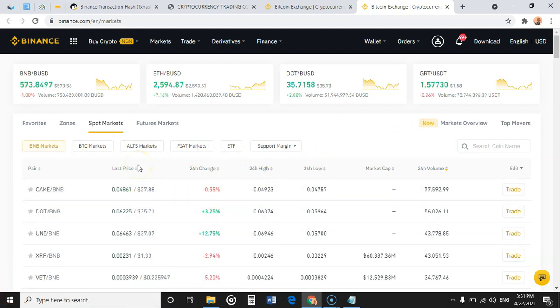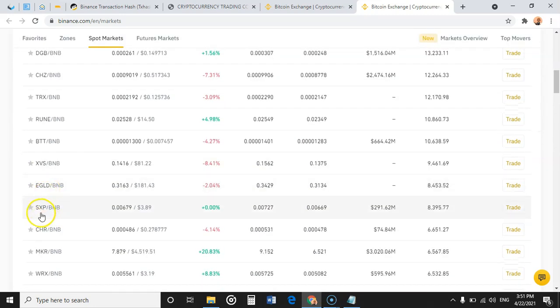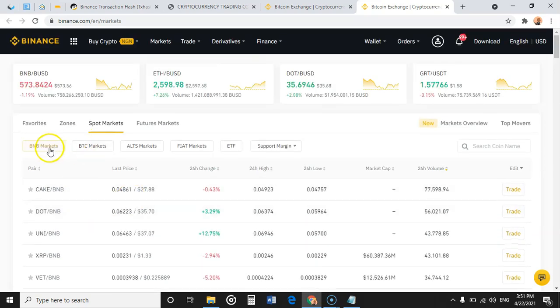But one thing you have to take note of is that on the BNB market, every other coin is bought with BNB. You can see on the right-hand side you have BNB, on the left-hand side you have Cake. On the right-hand side you have BNB, on the left-hand side you have SXP. That's for the BNB market.